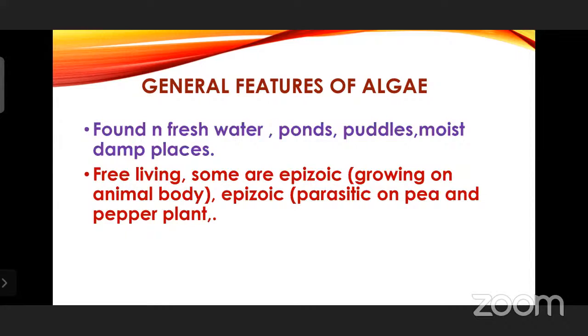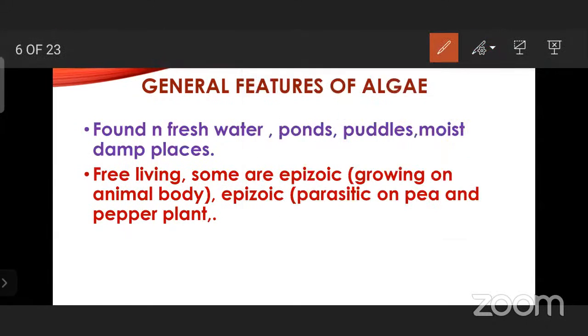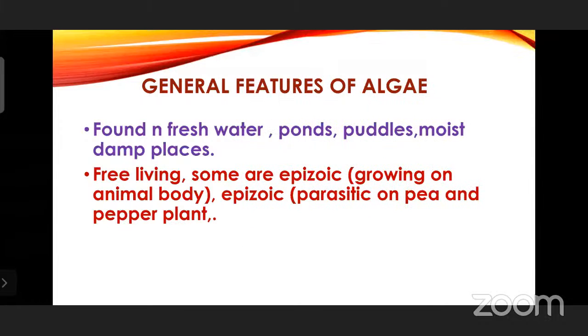Epizoic and parasitic on tea plant, not pea plant. So it is a tea plant. On tea plant and pepper plant, they are parasitic, causing damage to the plant body. And epizoic means on a sloth bear, it is going to grow, or on the shells of some organisms, mollusks also, algae will be found growing.